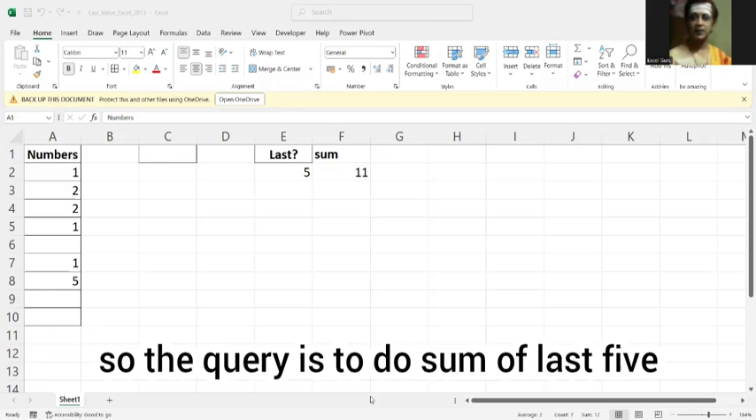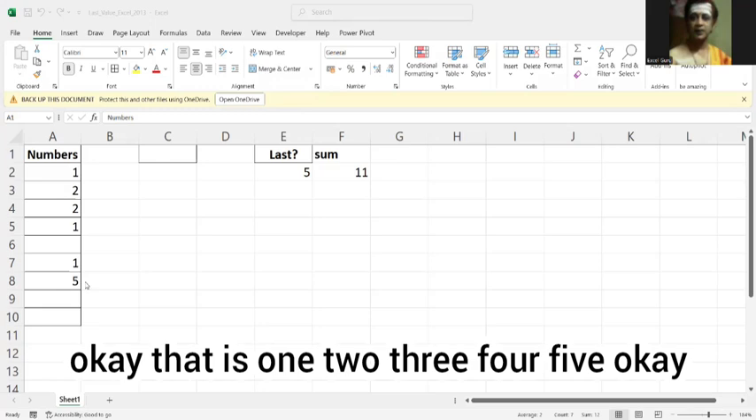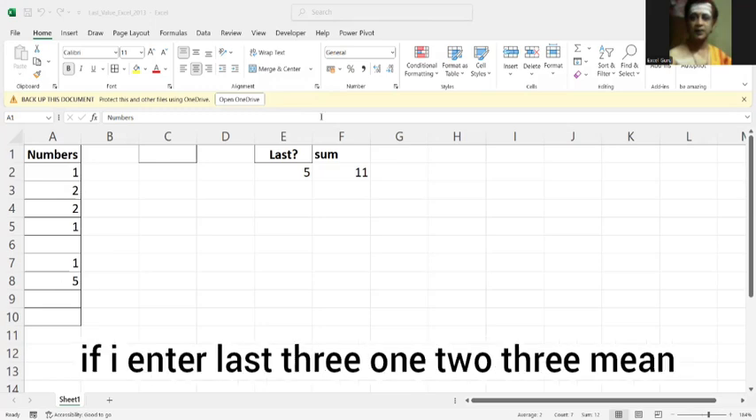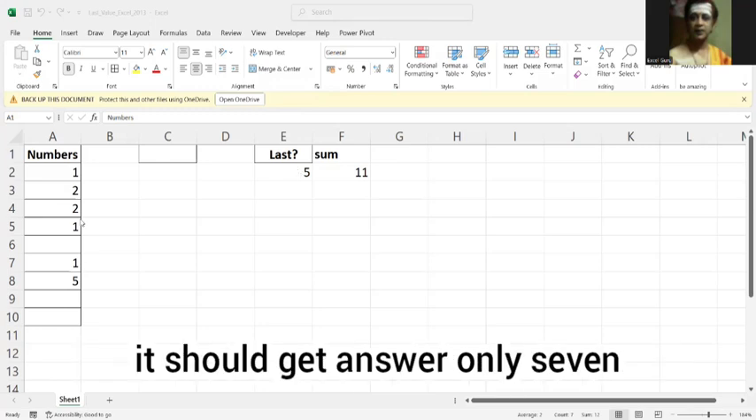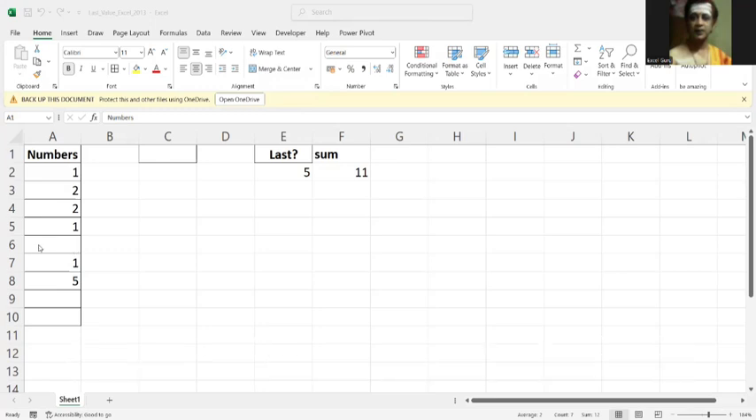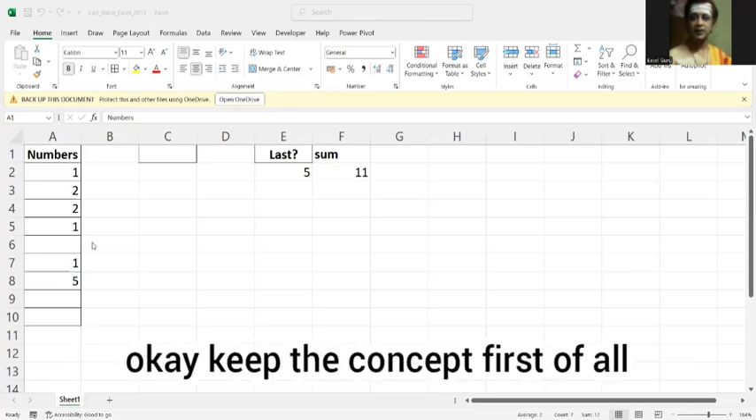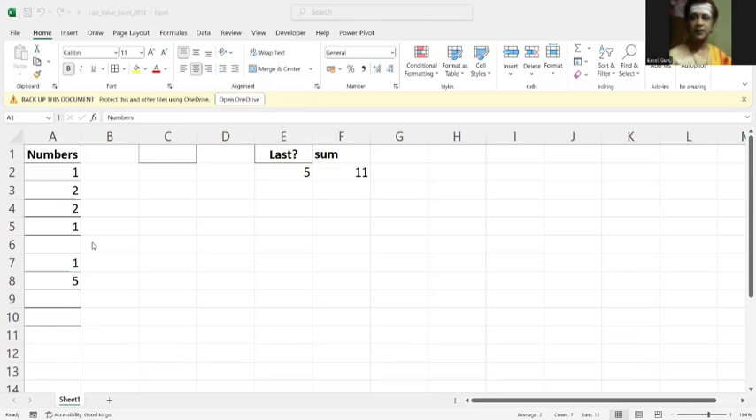So the query is to do sum of the last five. That is 1, 2, 3, 4, 5. If I enter last three, 1, 2, 3, it should get the answer only 7. It should not add this one. The blank should be removed. Keep the concept first of all.